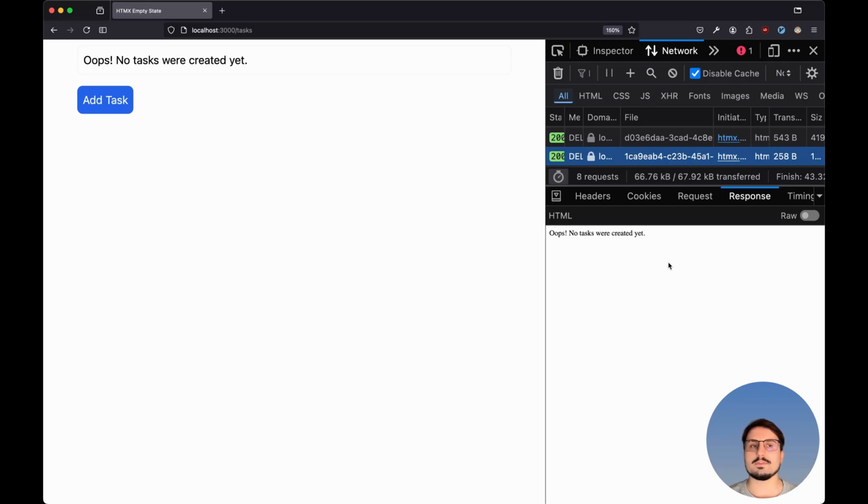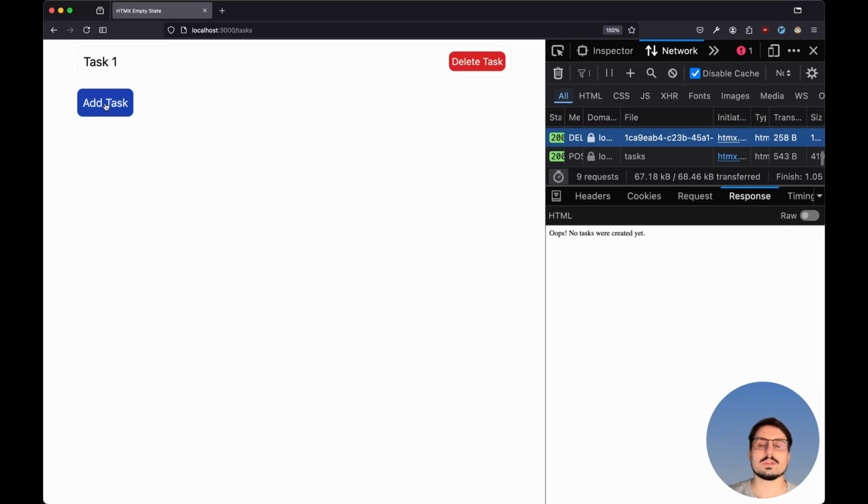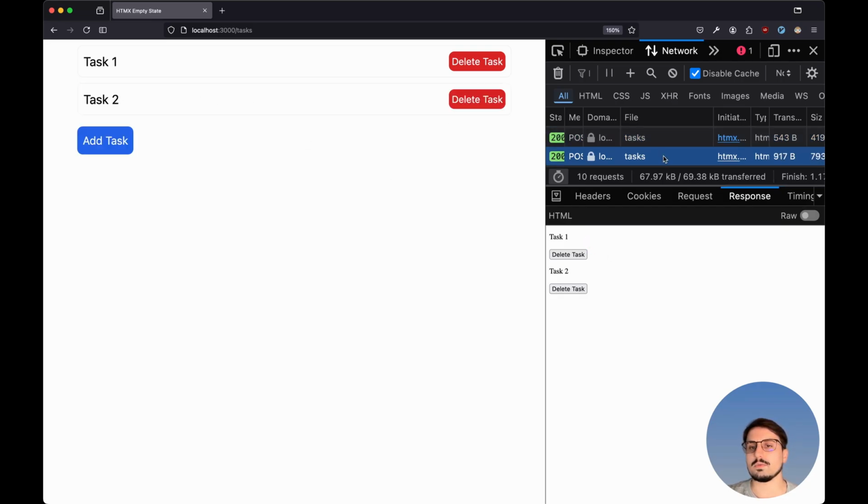And just like with the previous example, if we try to add a new task back into the list, we are going to get this back from the server with the task that was just inserted. And if we try to add another one, we are going to see the exact same thing. As you can see, it is pretty simple to show an empty state using either CSS or HTMX, and both of these methods are valid. You can use either of them inside of your web application. It really is up to your preference, and then also to the level of complexity that you prefer.